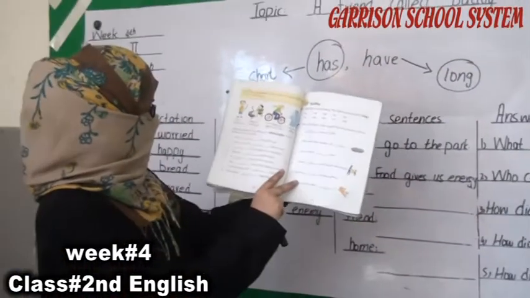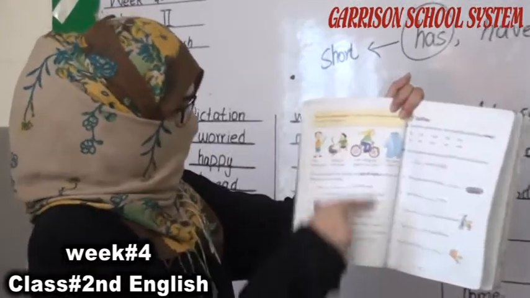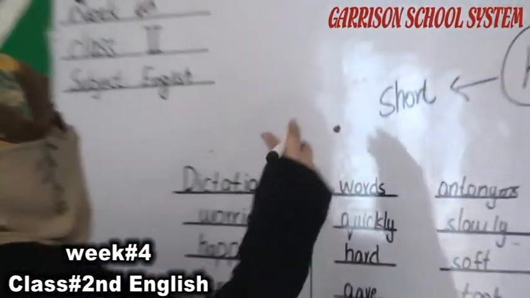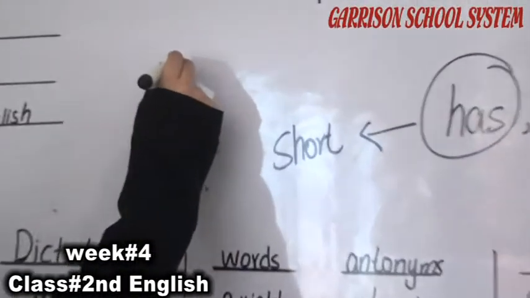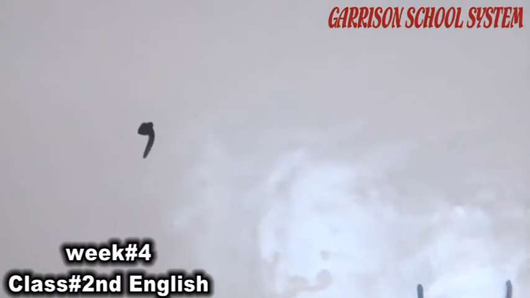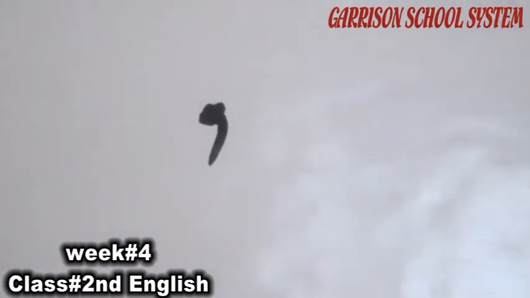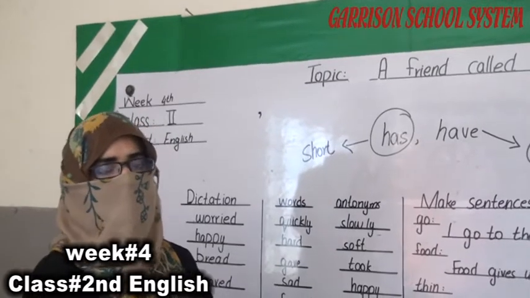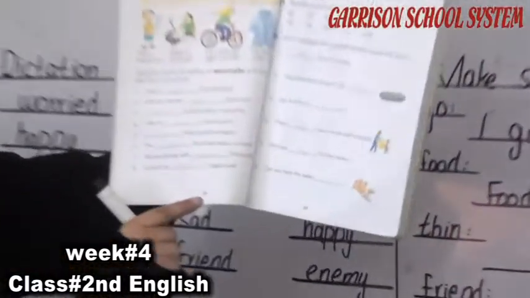Come to the next page, page number 32. On this page we learn about a symbol, the apostrophe. Do you have a clear concept in your minds like this? The recognition of this symbol will be apostrophe. We use this apostrophe in the sentence by adding the s.